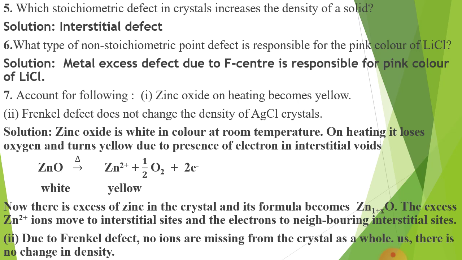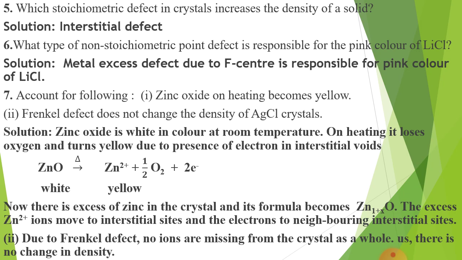Now the excess of zinc in the crystal and its formula become Zn1+xO. The excess Zn2+ ions move in the interstitial sites and the electrons to the neighboring interstitial sites. That's why zinc oxide on heating becomes yellow.